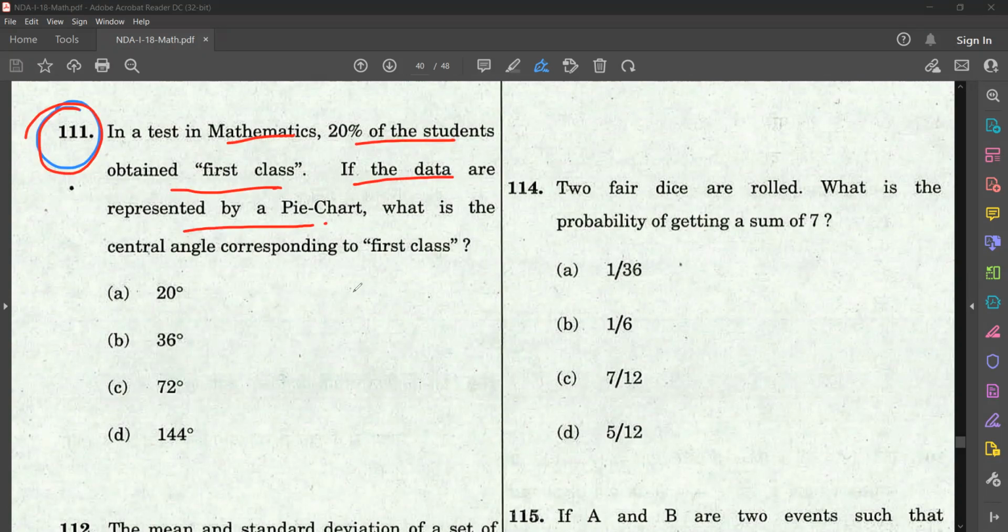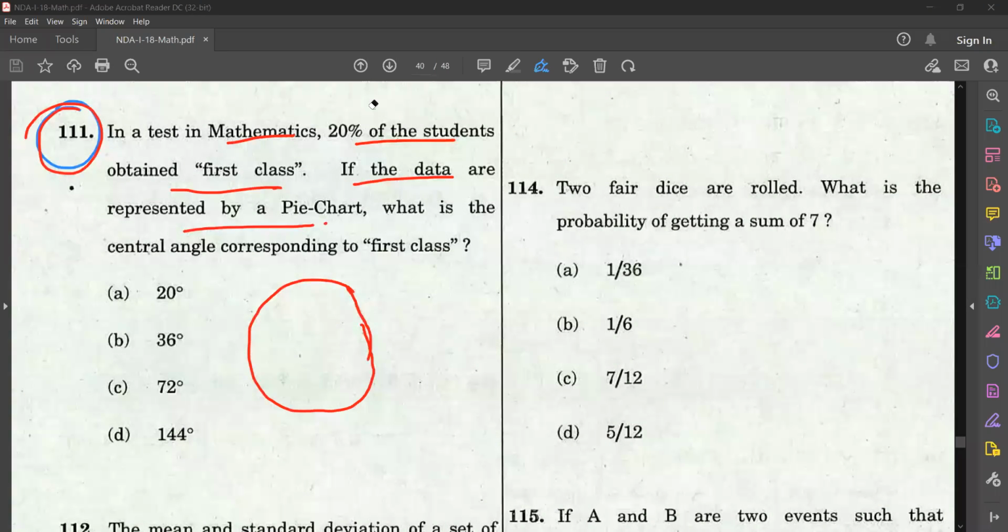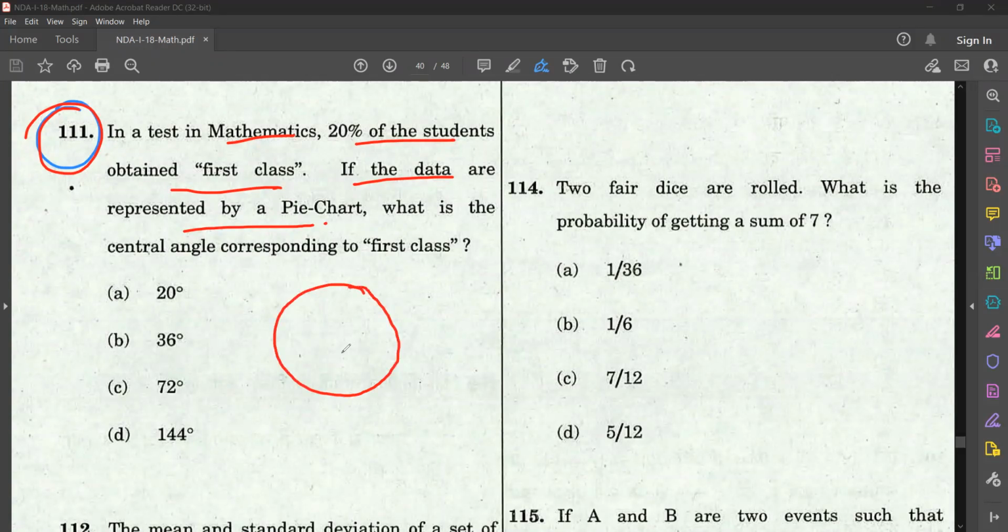So, what is a pie chart? Pie chart means you will represent something in a circle, that is pie chart. Something that is represented in a circle, that is pie chart, isn't it? In the form of graph or some representation using sectors. So here what they are saying, 20% students obtain first class.